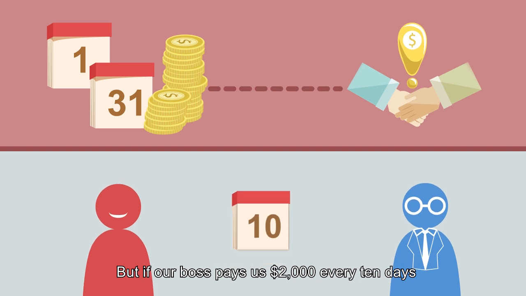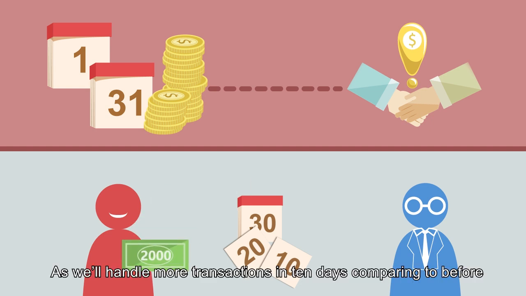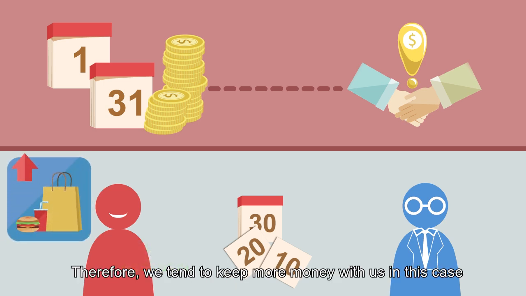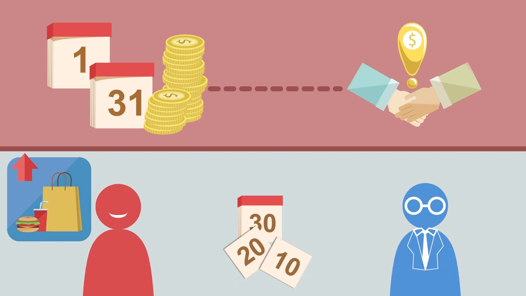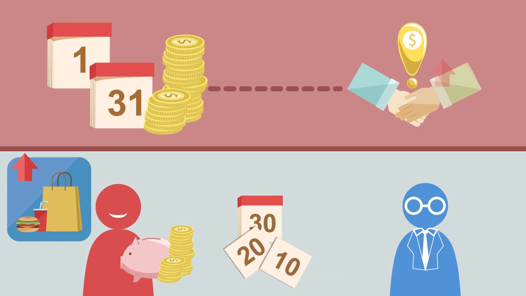But if our boss pays us $2,000 every 10 days, we'll need to hold more than $200 cash in hand. As we'll handle more transactions in 10 days compared to before, we'll need more cash. Therefore, we tend to keep more money with us in this case. From this illustration, we can see that the longer the time interval between every time we receive our income, the higher the transaction demand for money.